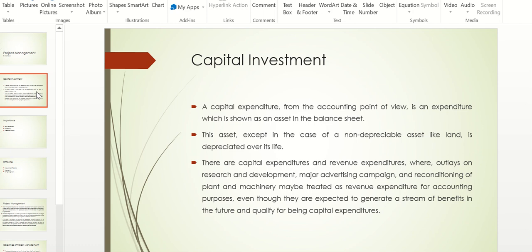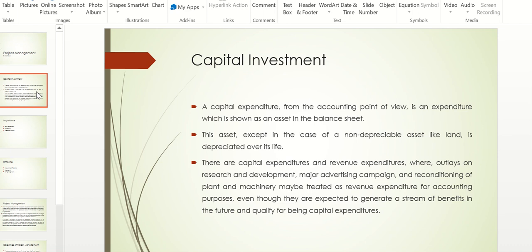A capital expenditure from the accounting point of view is an expenditure which is shown as an asset in the balance sheet, except in the case of a non-depreciable asset like land, which is depreciated over its life. So there are different types of capital investment.